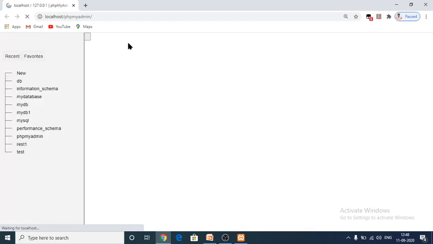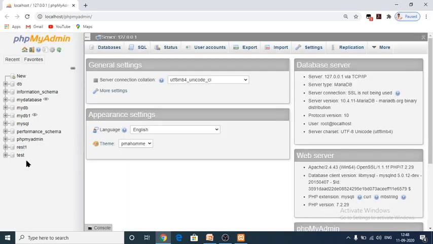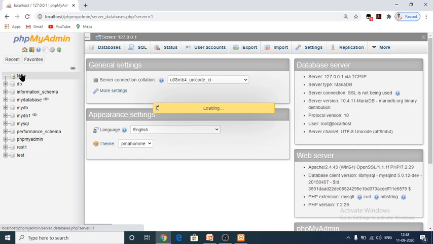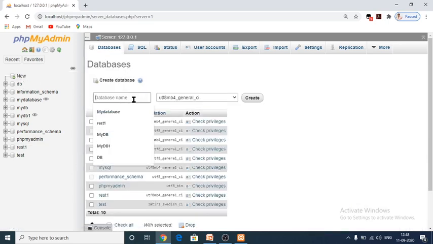Under the database you are able to create a table. These are all the databases I have created already. And if you want to create a new database, click here on new. After clicking new, here you have to give the database name.